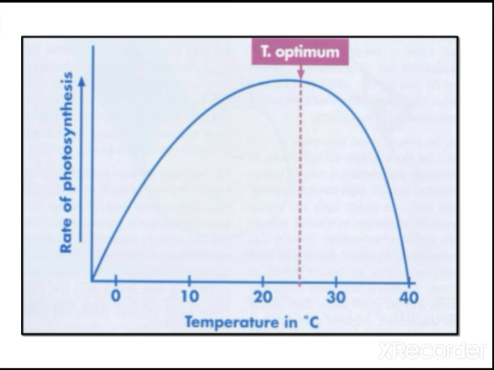Hope you have understood, children, regarding the law of limiting factor. Among the factors, when all are available, then photosynthesis will increase. Among the four factors, if any one is less and the other three are more, there is no value in that, and automatically the rate of photosynthesis will be affected. This is what you call the law of limiting factors.